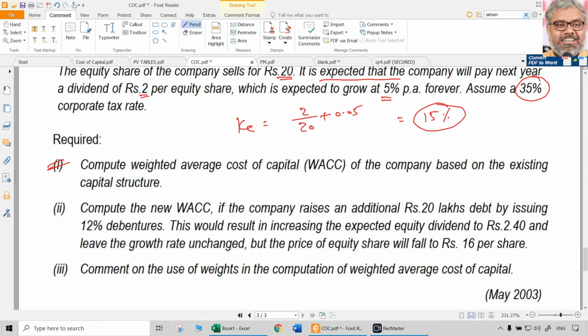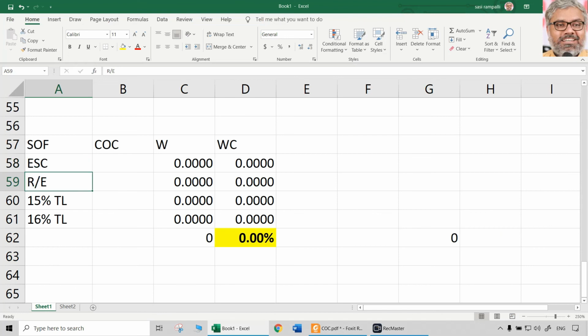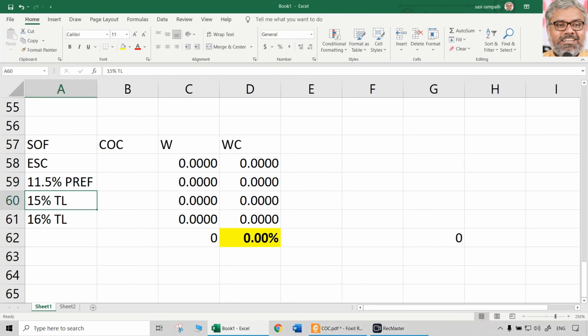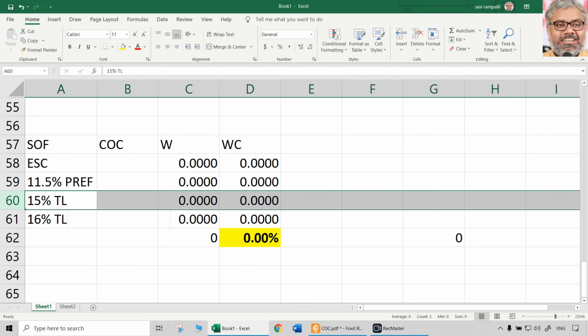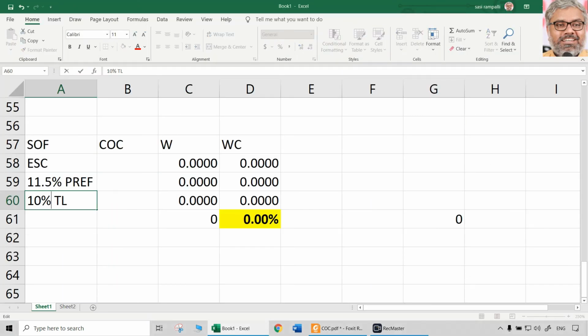So what are there in the capital structure? First you have to write them in the same sequence. Equity share capital. Then we have 11.5% preference shares. Then we have 10% debentures.